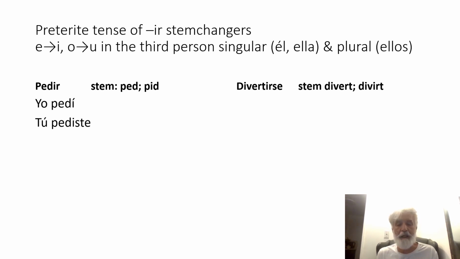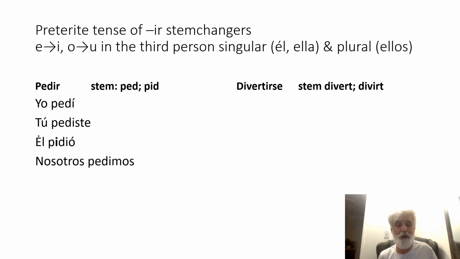We just use the regular stem as we do when we conjugate regular verbs in the preterite. So it's ped, and the ending for IR verbs in the preterite is iste. We already learned that. So tú pediste, you asked for or you requested. Let's go on to nosotros. No stem change. Nosotros pedimos. We requested.